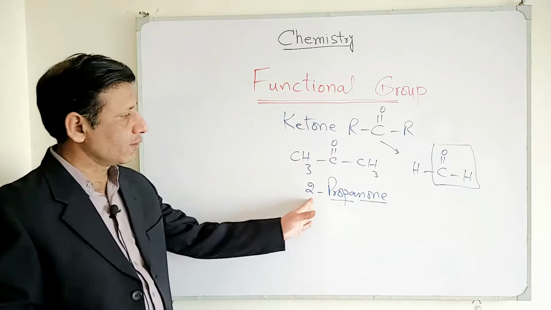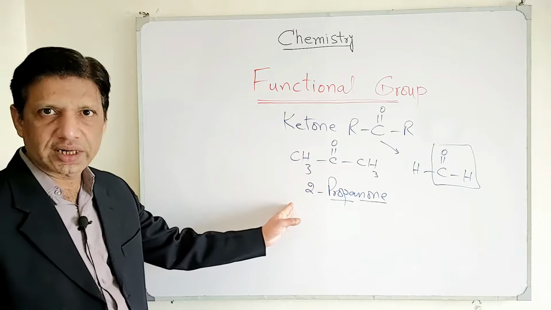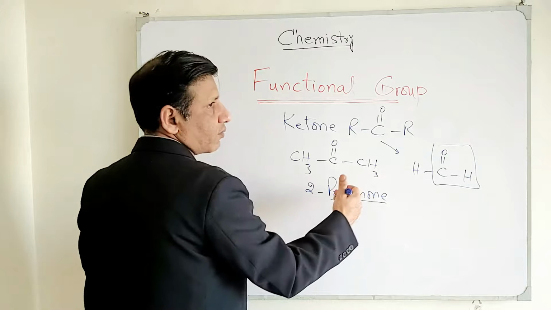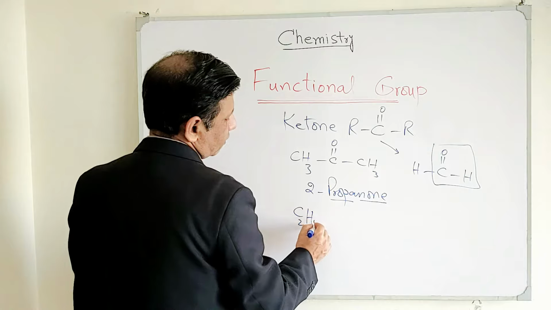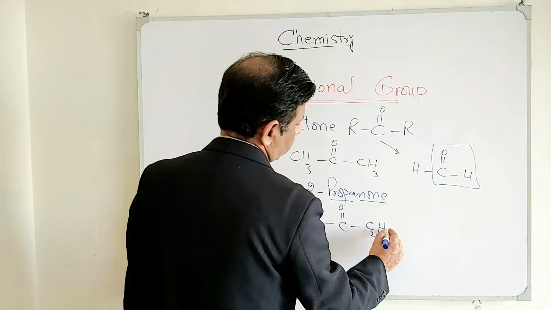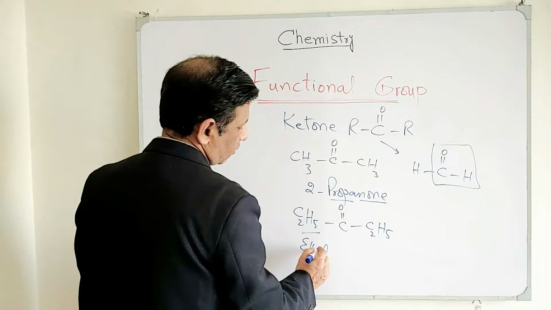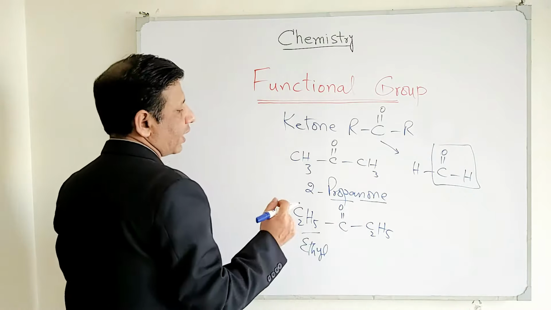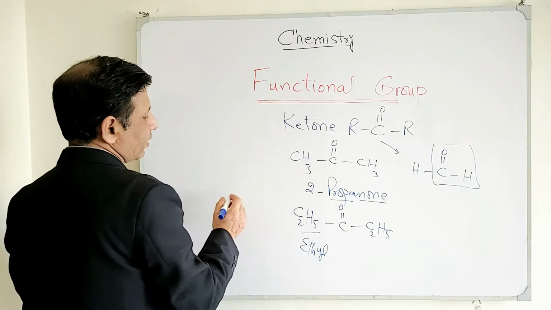Since we are not discussing the naming here in detail, so these are only the general example for a generalized understanding of the topic. So that's why we will be telling you only their names with reference. For example, next is C2H5, the next member, C2H5 on both sides. So you can see this is ethyl group C2H5. We will call it diethyl ketone in general, and if you consider the IUPAC name of this thing, it will be 3-pentanone.